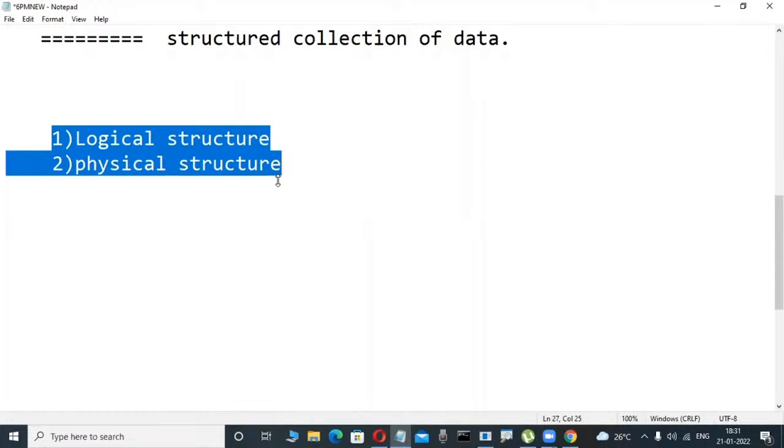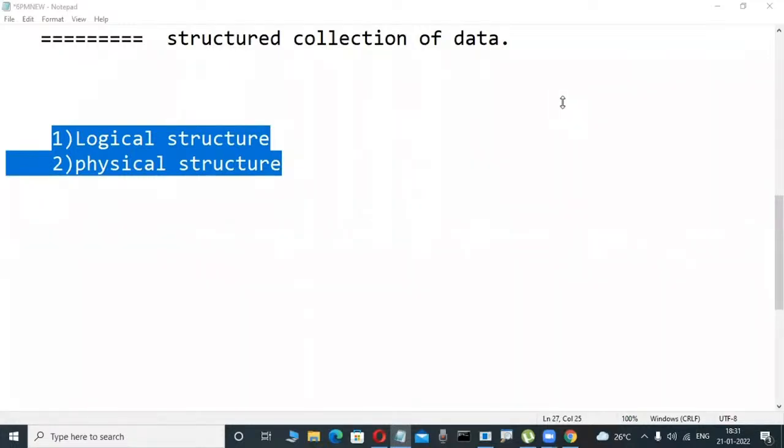Easy, not difficult. What is logical structure? What is physical structure?